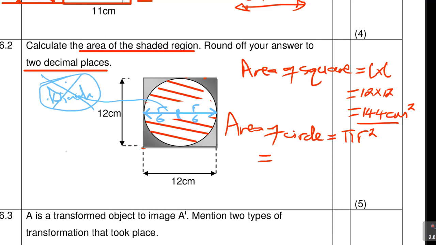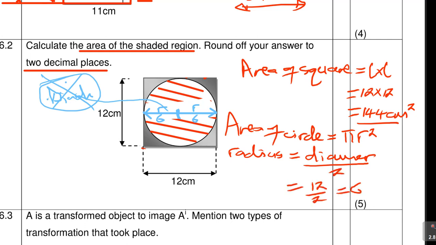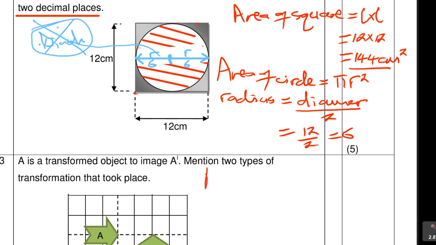So for you to find the radius, we're going to say radius is equal to diameter over 2, which is equal to 12 over 2, which is equal to 6. Now we are able to find the area of a circle. So we're going to say area of circle is equal to pi times 6 squared, because pi r squared is the same as pi times 6 squared.